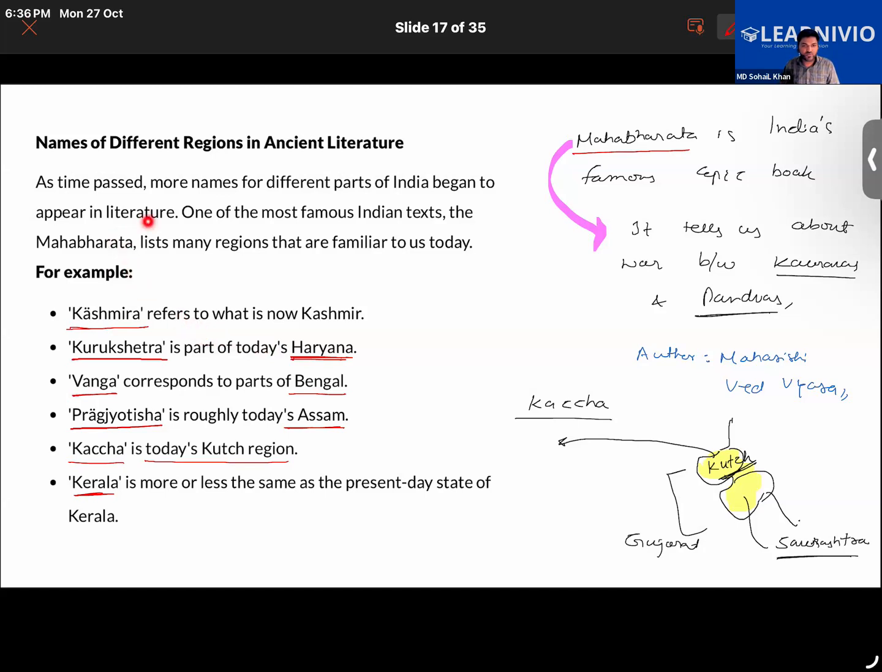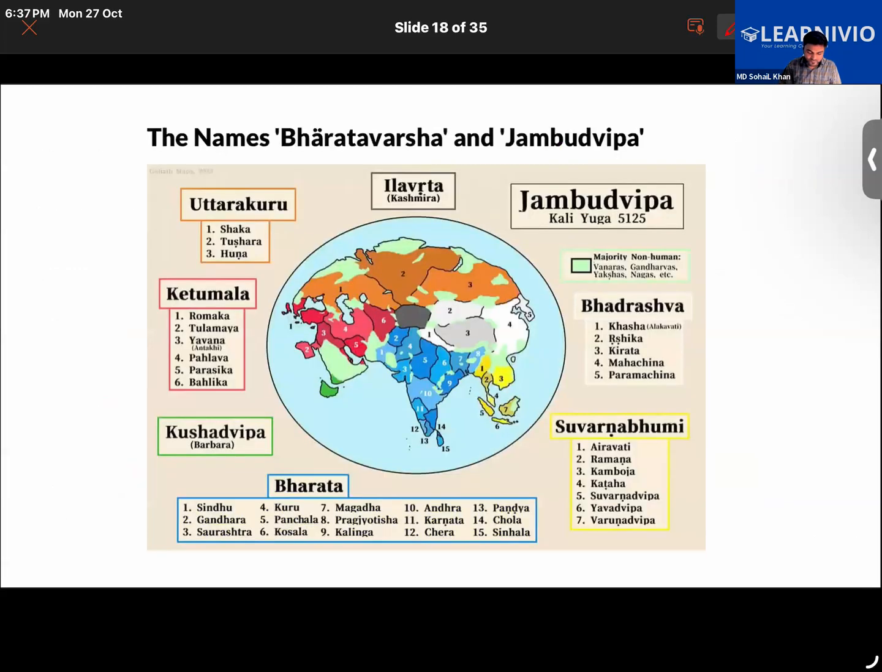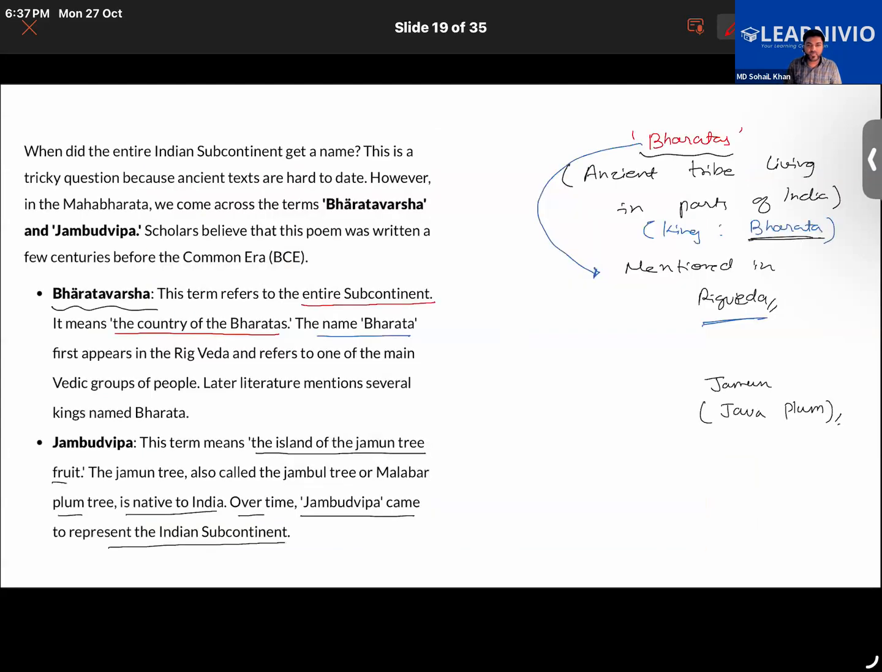As time passed, more names for different parts of India began to appear in literature. Names of different places were found written in different literatures. For example, in one of India's most famous texts, the Mahabharata, Kashmir was known as Kashmira. Haryana was called Kurukshetra. Bengal was called Vanga. Assam was called Pragjyotisha. Kutch is the Kutch region found in Gujarat today. And Kerala was known by the same name, that is Kerala only.